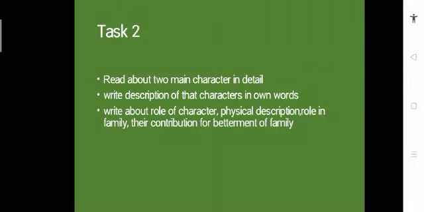You have to describe the 2 characters in detail, right? Write about the role of the character, their physical description, their role in the family, their role in making their tree house, their contribution in bringing animals from the ship. So these are all things that you can add in task 2, writing a character sketch of 2 characters, right?